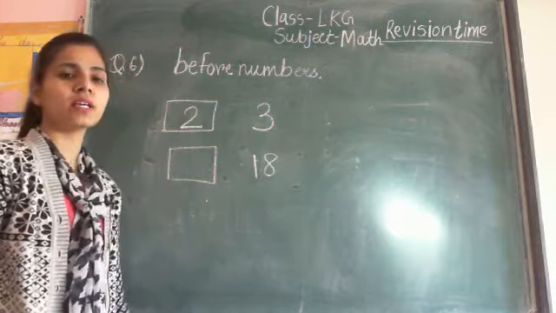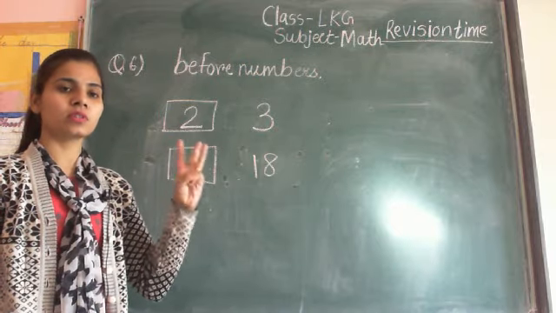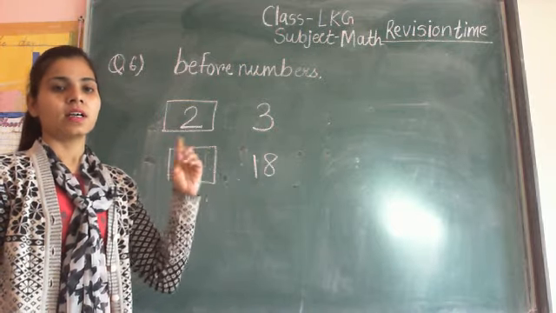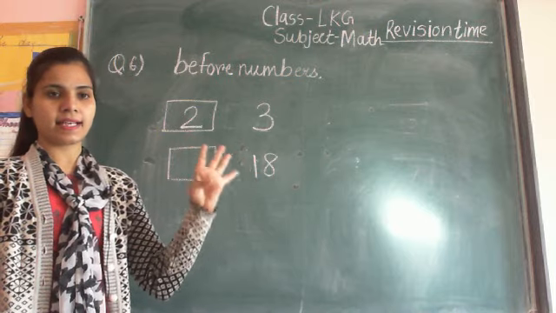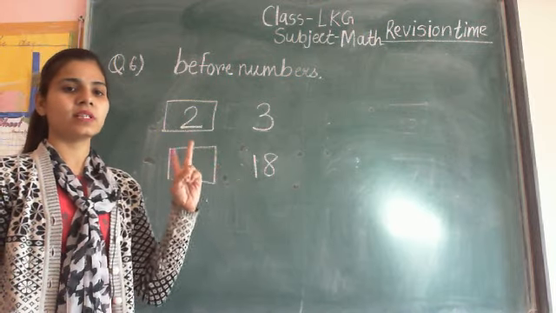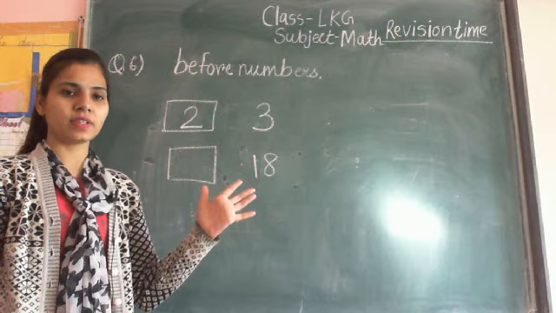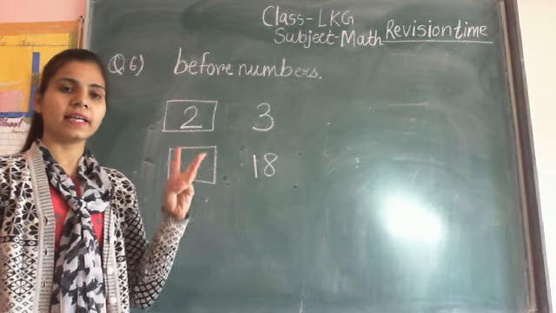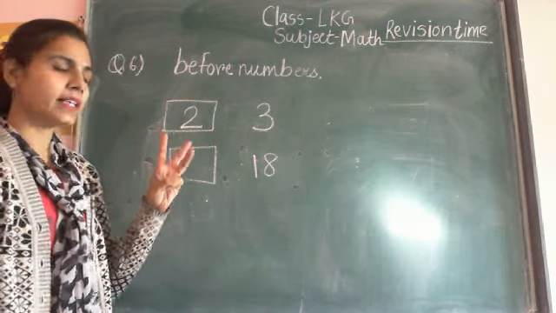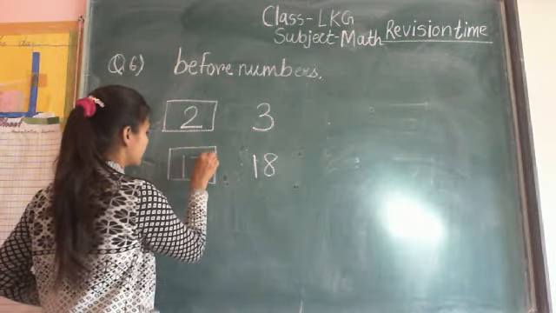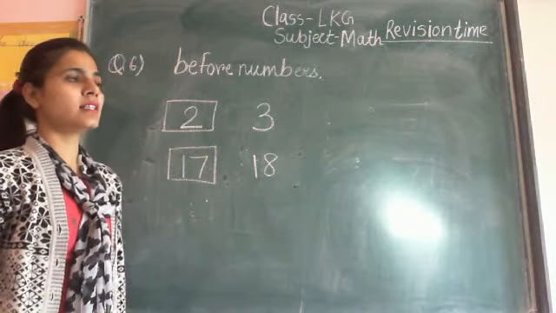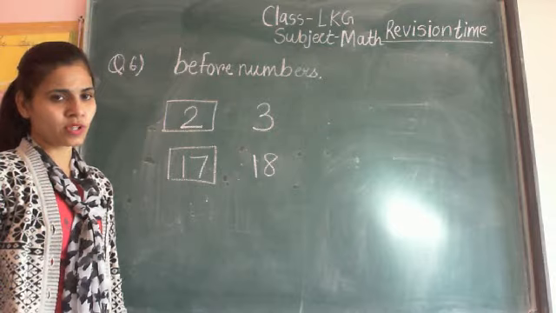Start counting from 1. 1, 2, 3, 4, 5, 6, 7, 8, 9, 10, 11, 12, 13, 14, 15, 16, 17, 18. What is the before number of 18? Is 17. So like this you start counting and write the before numbers.